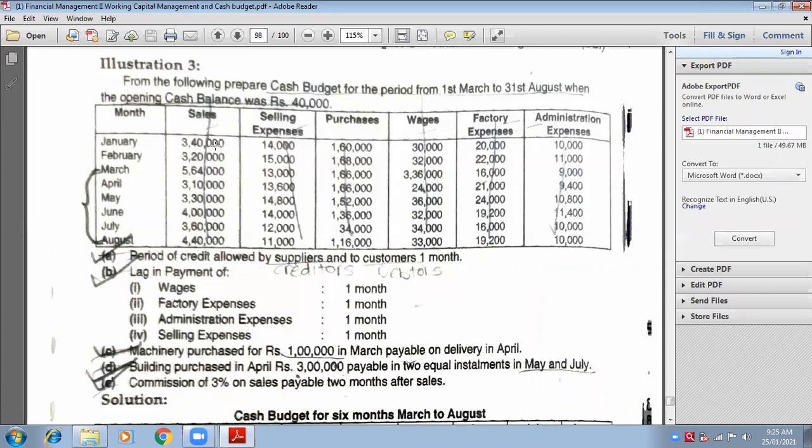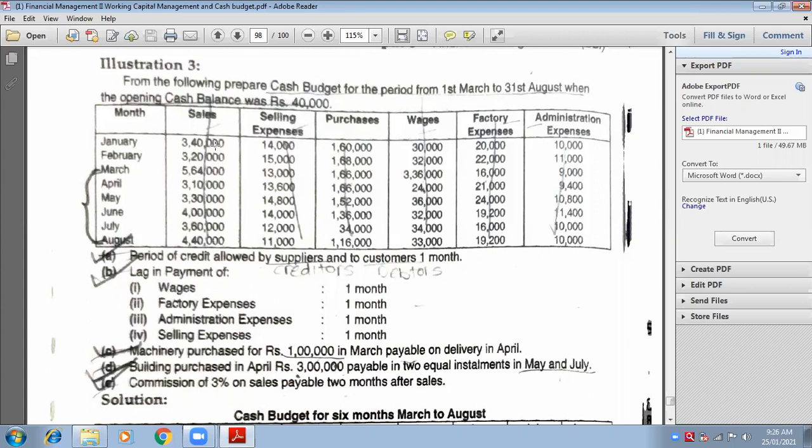See now, very important. It is not related to the table which is given above. It is wholly related to its own self. Let us see what he says. Machinery purchased for rupees 1 lakh in the month of March, payable on delivery in April. That means this business owner is purchasing machinery. How much did it cost him?